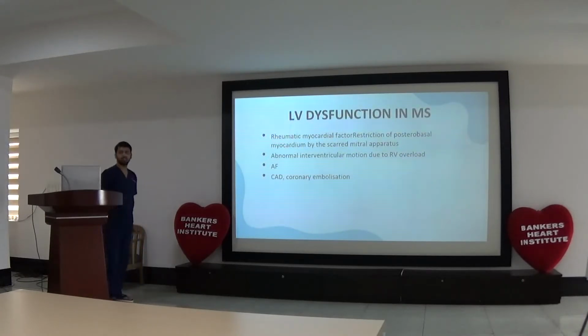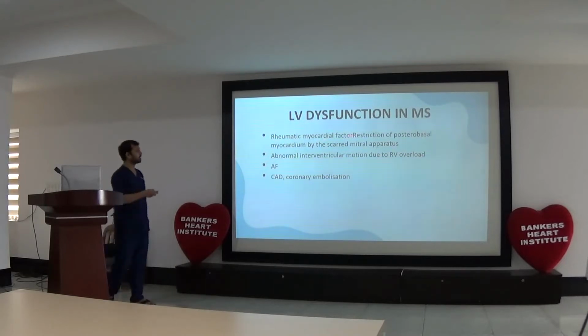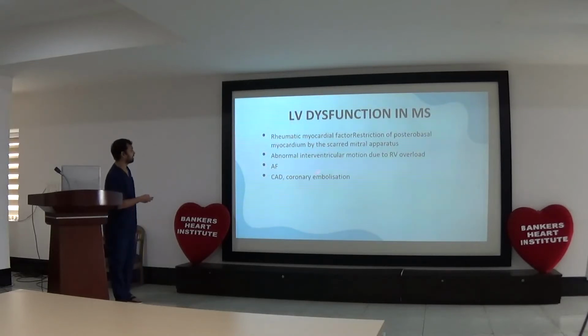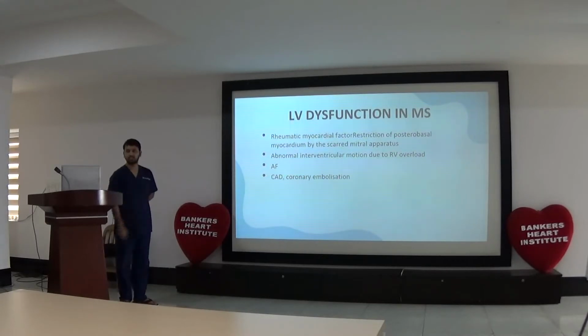Coming to LV dysfunction in patients with MS: due to rheumatic myocardial factor, there is restriction of the posterobasal myocardium by the scarred mitral apparatus. Abnormal interventricular motion due to RV overload, reduced EF, and concomitant coronary artery disease and coronary embolization cause LV dysfunction in MS.